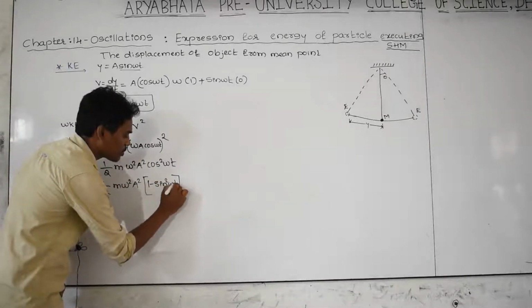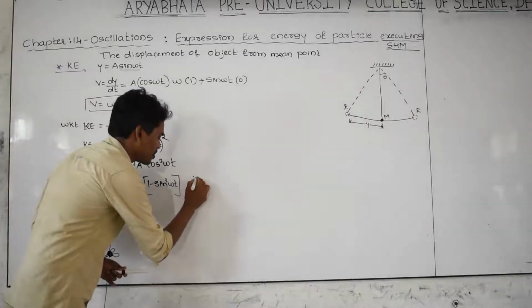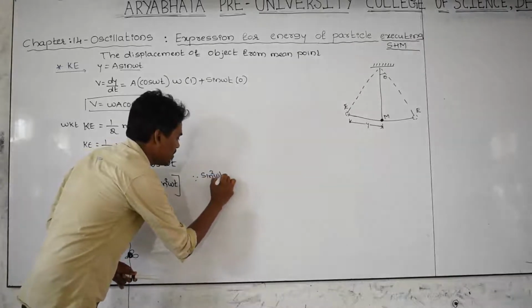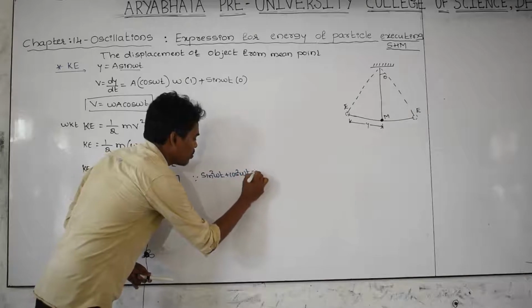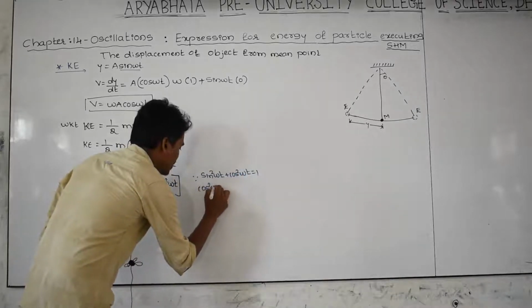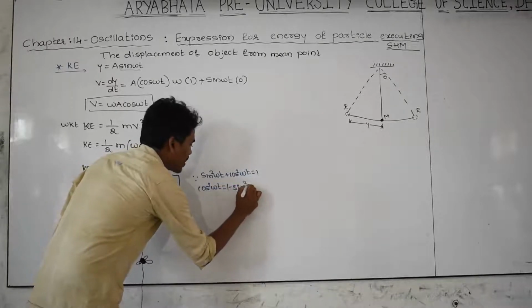How come this is? You know very well that sin square omega t plus cos square omega t is equal to 1, so cos square omega t is equal to 1 minus sin square omega t.